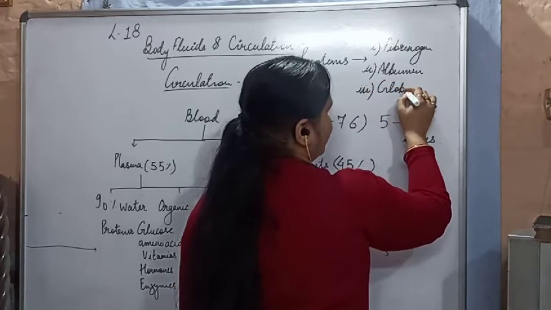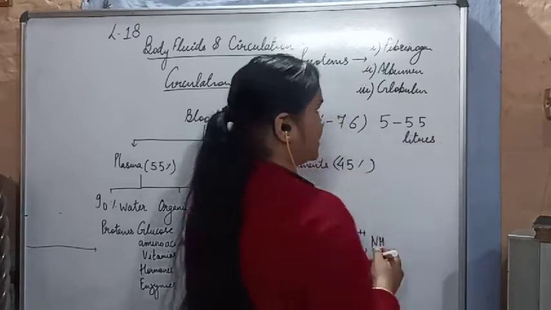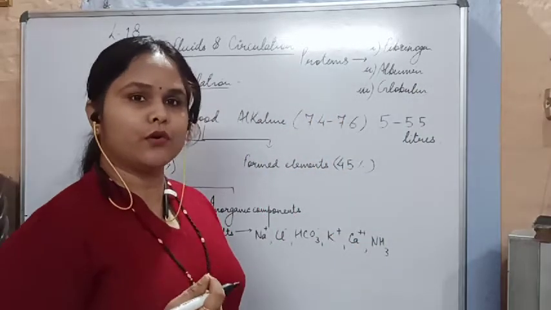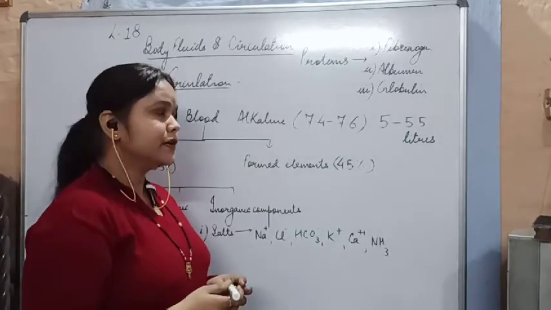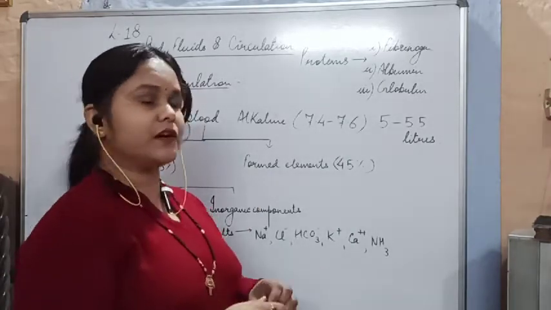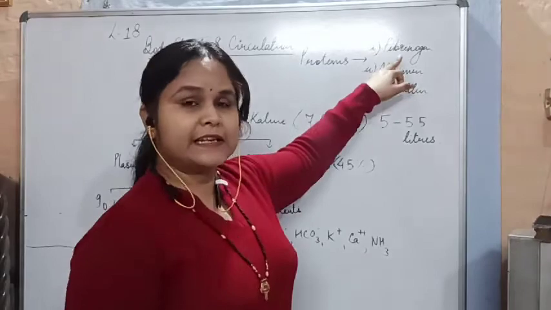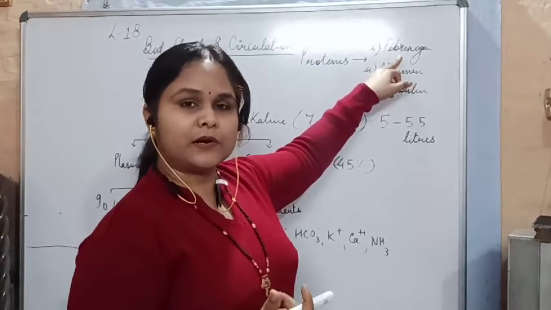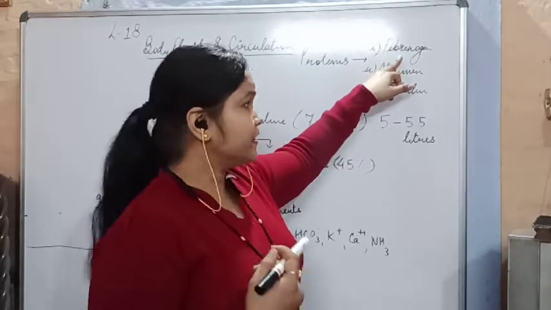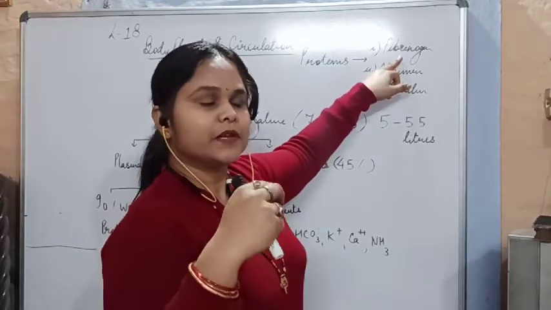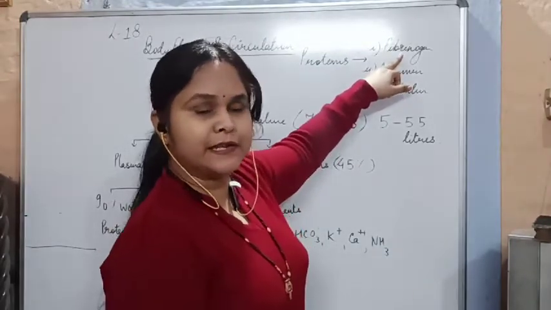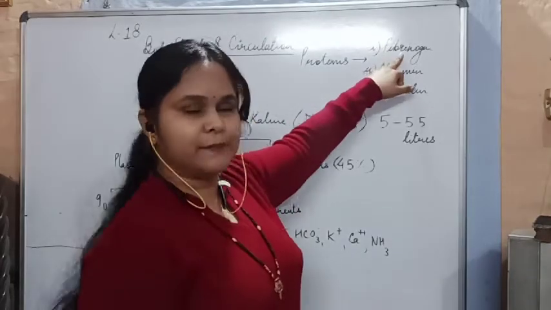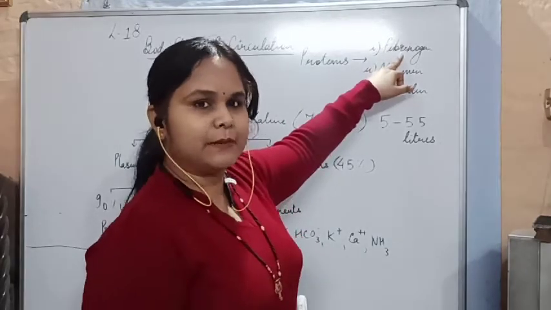Blood amongst its formed elements has platelets. Fibrinogen is a soluble protein present in our blood which converts into an insoluble form, so fibrinogen helps in blood clotting.